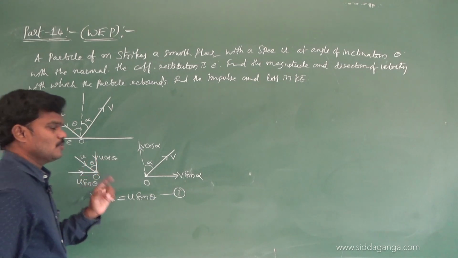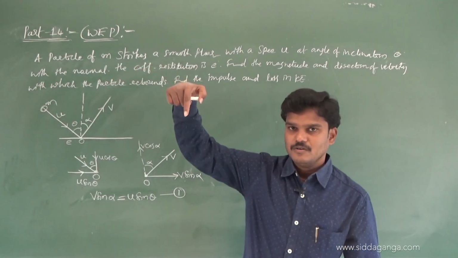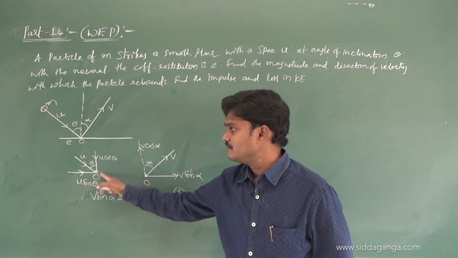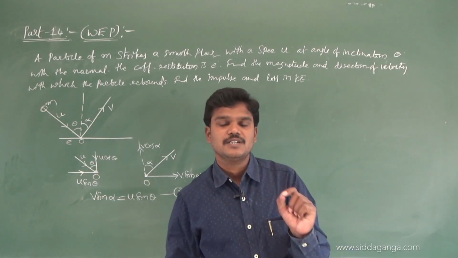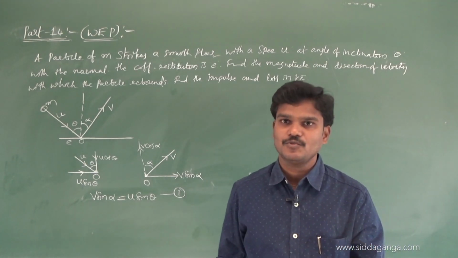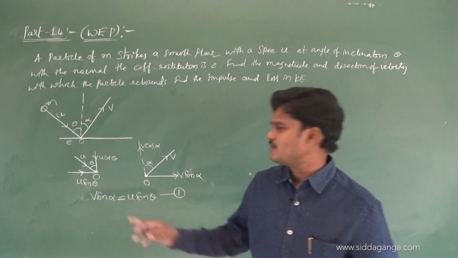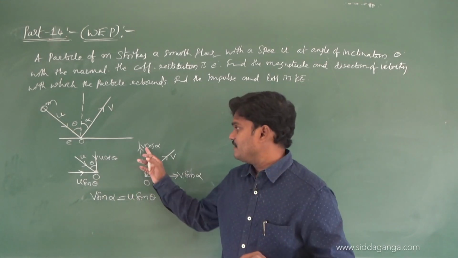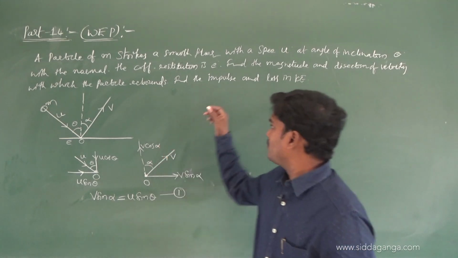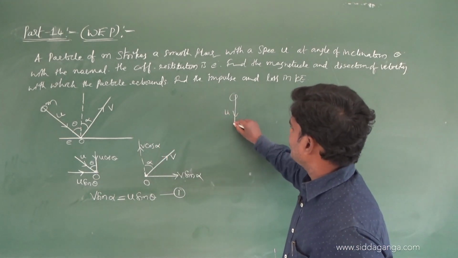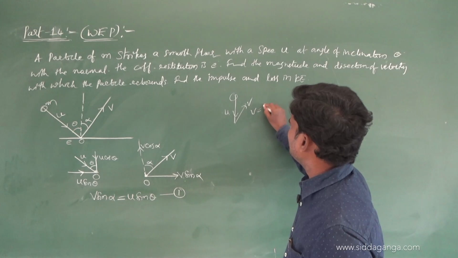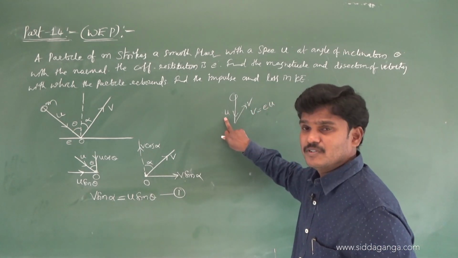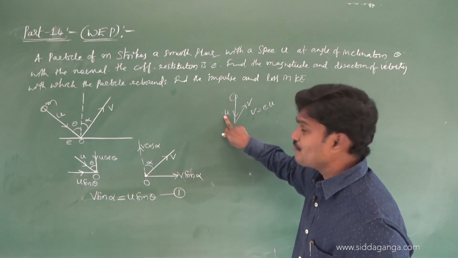Coming to the vertical components, the body strikes the floor with u cos theta. Before collision, what is the speed of the body along the normal? u cos theta. After the collision, v cos alpha. If a body falls with u and rebounds with v, then v is equal to e times u.